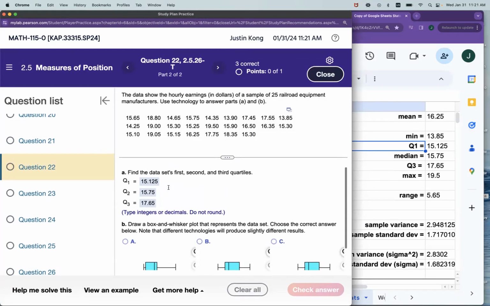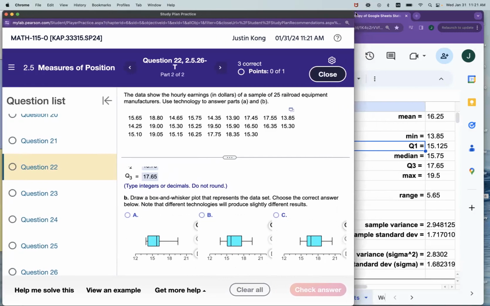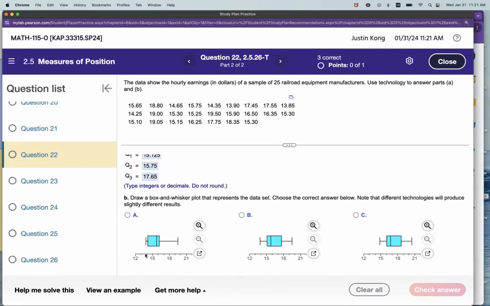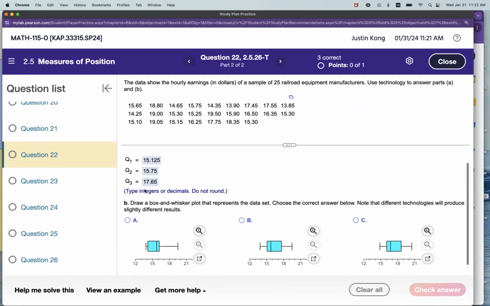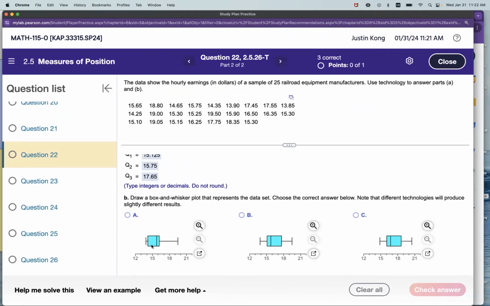It's kind of similar to the last question, yeah. The minimum is 13.85. So let's look for it. 13, 14. This looks correct. This looks correct. This one looks wrong. So it's A or B. Where do they differ? Let's look at the quartile 1, 15.125. This one is wrong because 15 is over here. Quartile 1 should be higher. Yeah, okay.